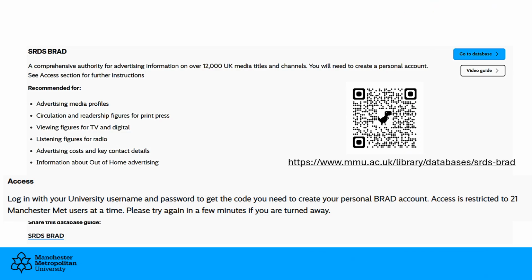Access the SRDS Brad database from your subject guide or the database A to Z list on the library website. Alternatively, use the QR code or link on screen to go directly to the database guide.